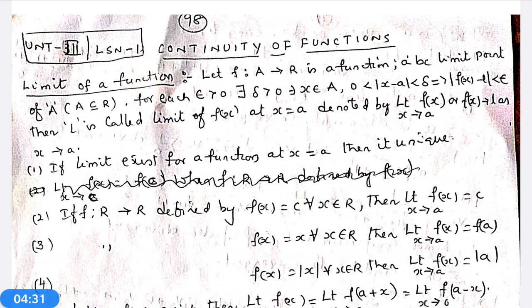Then L is called limit of the function f(x) at x equal to a, denoted by limit x tends to a f(x), or f(x) tends to L as x tends to a.